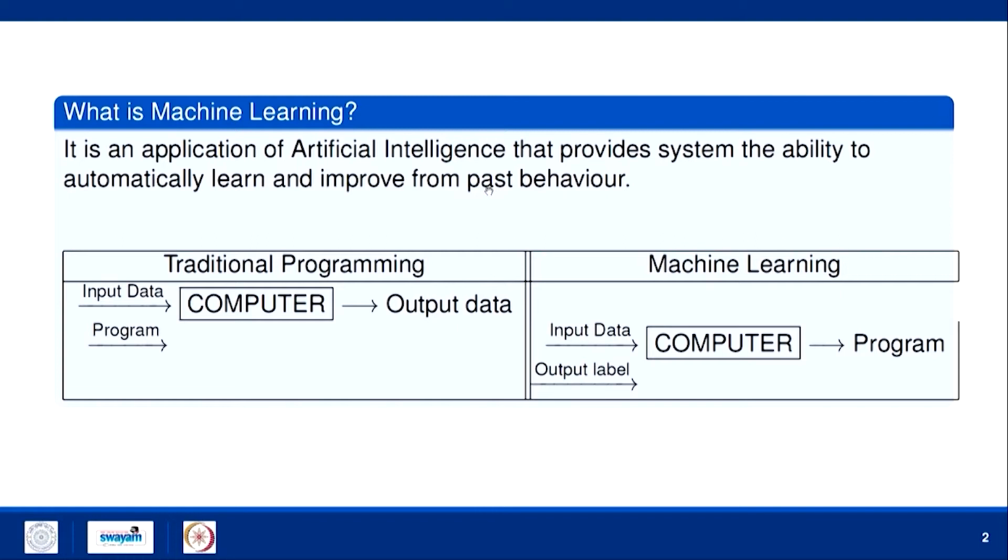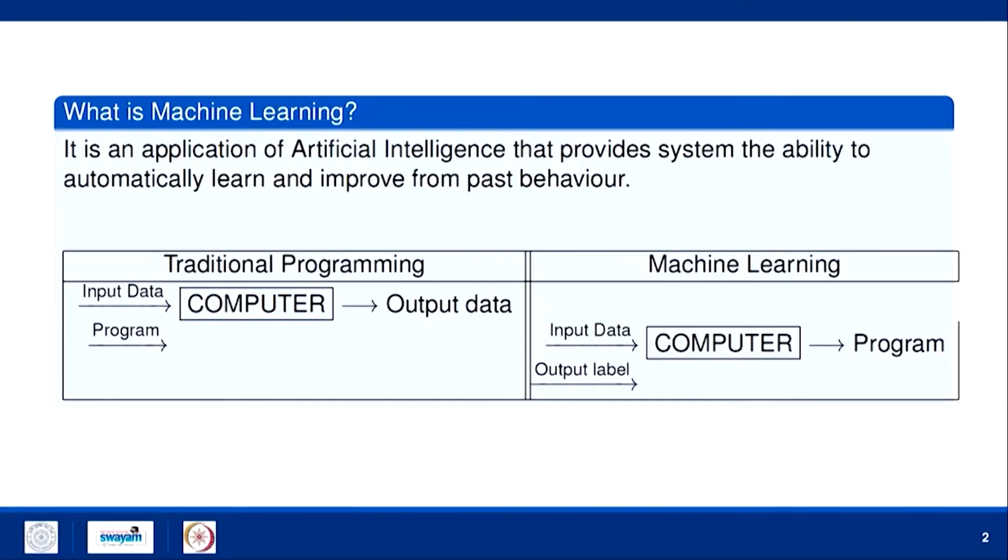We learn from our past behavior and take our decisions in future or in current time. Similarly, we want to give a similar ability to machines, so that based on past records they can make decisions in the present or in the future.